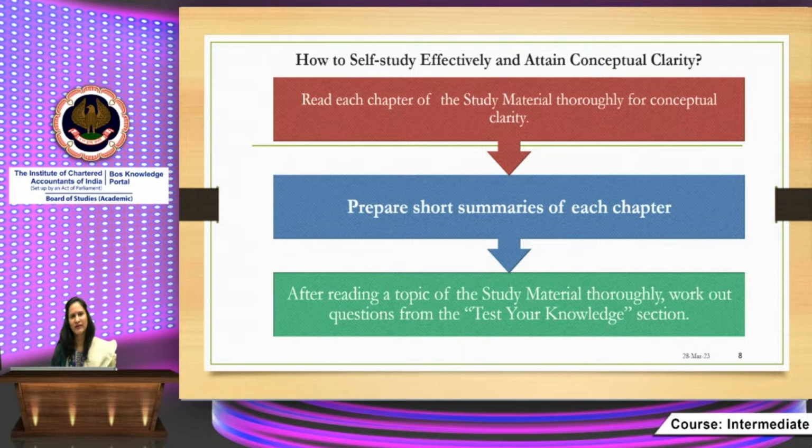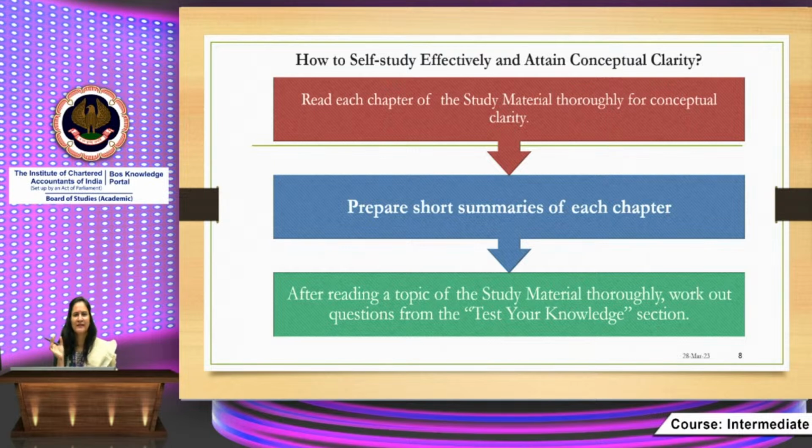If you go through it, you will understand how each and every provision has been explained in student friendly language, and a lot of examples are also there. We have also prepared a very important section for you, which is the Let Us Recapitulate section.